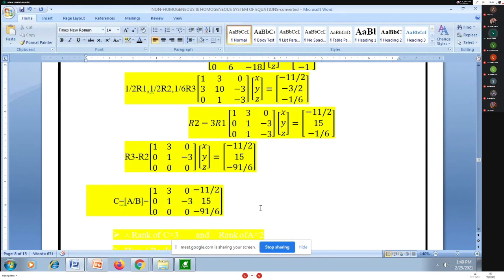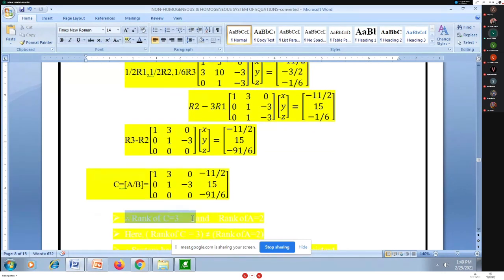You can observe that for this C matrix we have 3 rows, and all 3 rows are non-zero. So as all 3 rows are non-zero, rank of C is equal to the number of non-zero rows, which is 3.